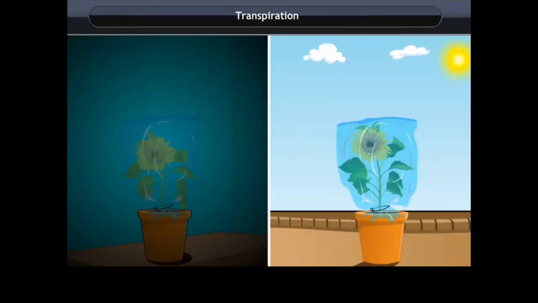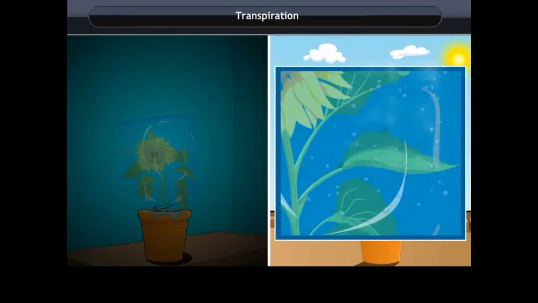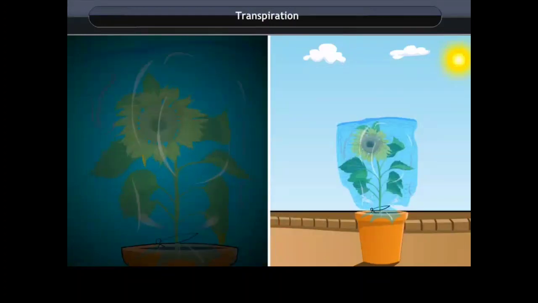The plant that was kept in the sun will have a fair amount of moisture inside the bag, and the leaves will become wilted and dry, whereas the plant that was left in the dark will have hardly any or possibly no moisture in the bag, and the leaves will be still fresh. Why does this happen? Because the water gets evaporated out of the plant via the leaves. It is called transpiration. Plants release a lot of water into the air through this process.